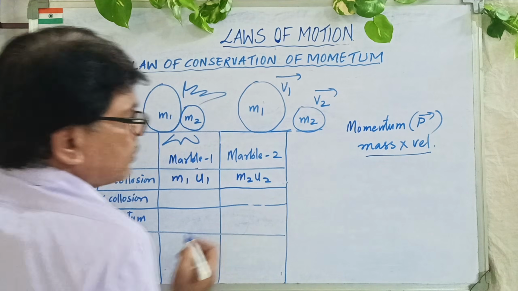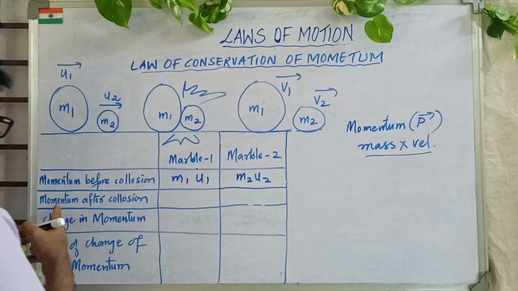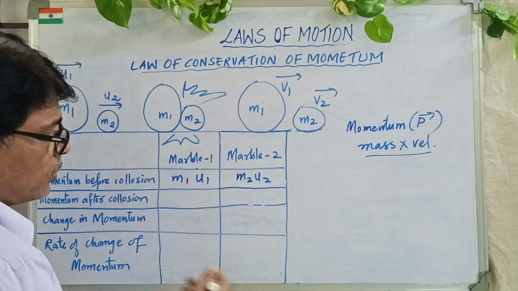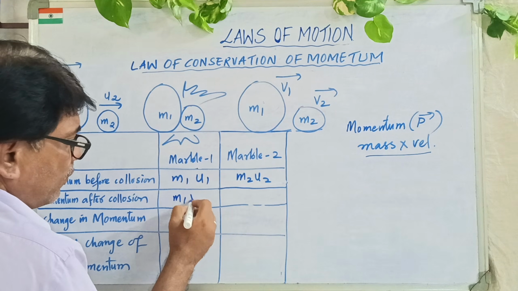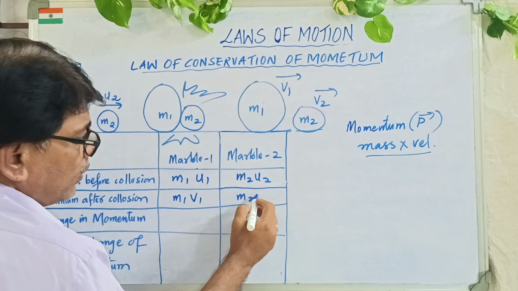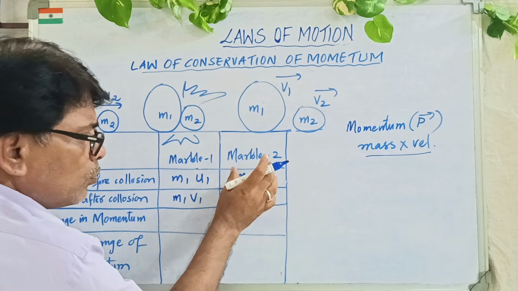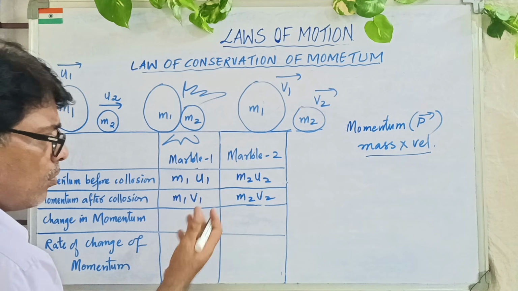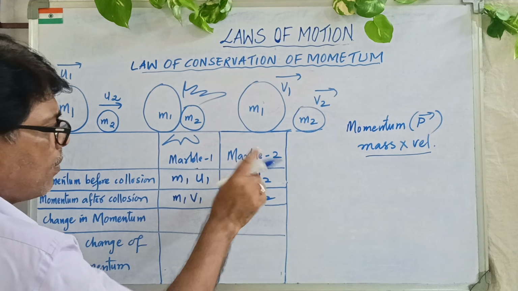Now, momentum after collision is M1 V1 and M2 V2. Don't mix up, because this is marble one and marble two.